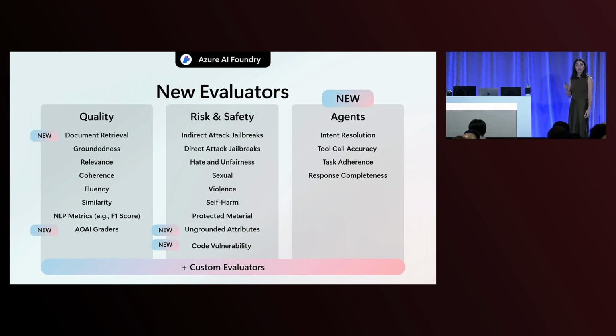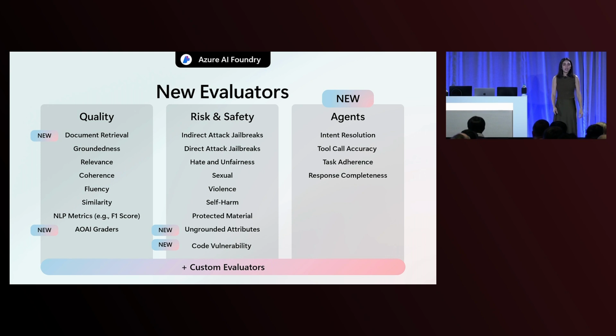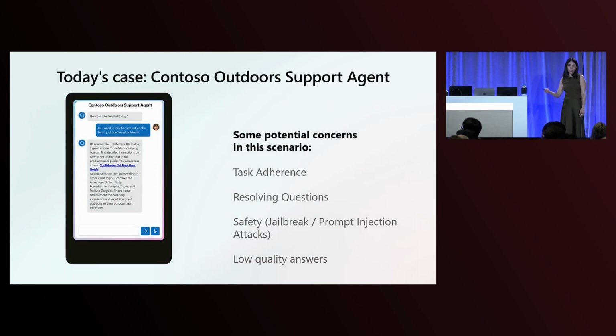And so that's the third category that we're putting in your hands, agentic evaluators, and we're going to demonstrate that to you in a second. On top of that, if you have an evaluator that you care about and is not on this list, don't worry, because our custom evaluator framework enables you to define either AI-related or LLM judge metrics, or code-based, Python-based, math-based evaluators as well. So you can define your own and use it for both pre-production and post-production.